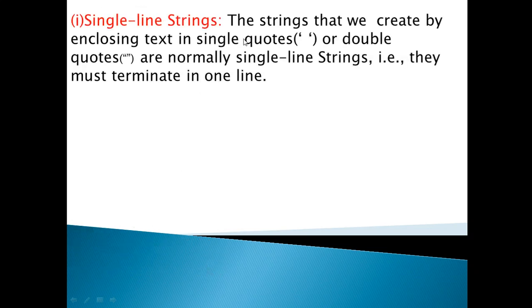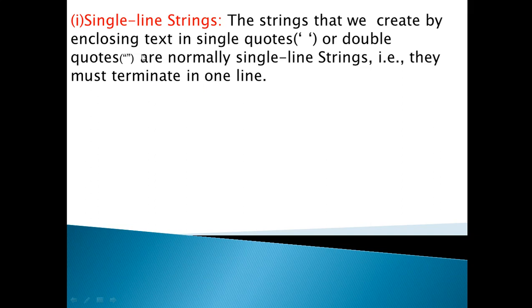Single line strings are created by enclosing the text in single quotes or double quotes. If any string value is placed under single or double quotes, it is normally known as a single line string, but it should be noted that it must terminate in one line.